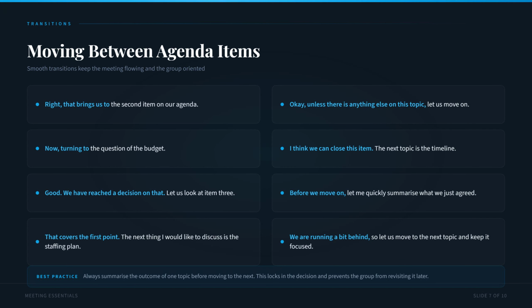Before we move on, let me quickly summarize what we just agreed. That covers the first point. The next thing I would like to discuss is the staffing plan. And we are running a bit behind, so let us move to the next topic and keep it focused. Here is a best practice. Always summarize the outcome of one topic before moving to the next. This locks in the decision and prevents the group from going back and revisiting something that was already settled. A clear summary followed by a clean transition is the mark of an excellent chair.